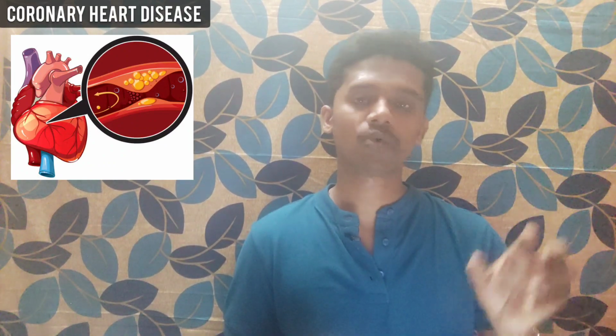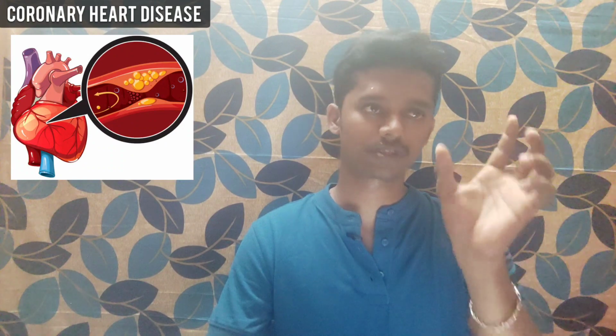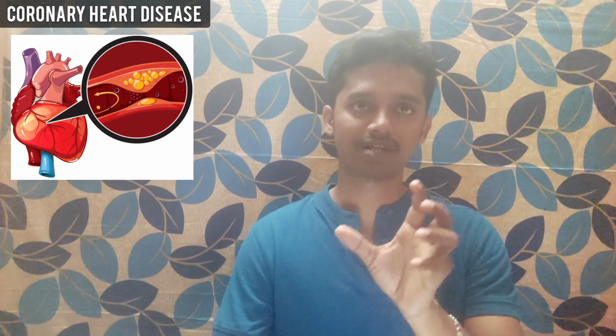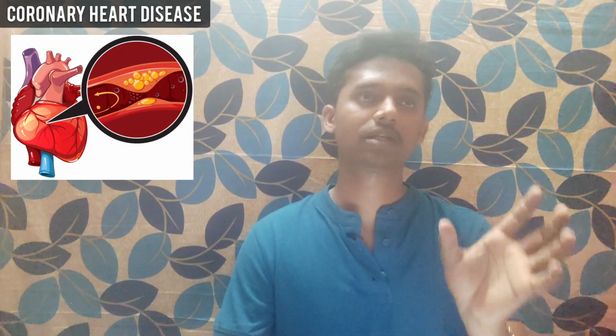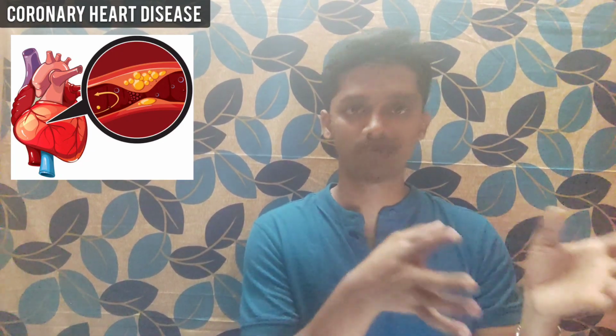So now you can understand what ischemic heart disease is. Ischemic means lack of blood supply. So ischemic heart disease is lack of blood supply to the heart. It means blood is not adequately supplied to the heart, so the heart is not functioning well. This is the definition of coronary heart disease.